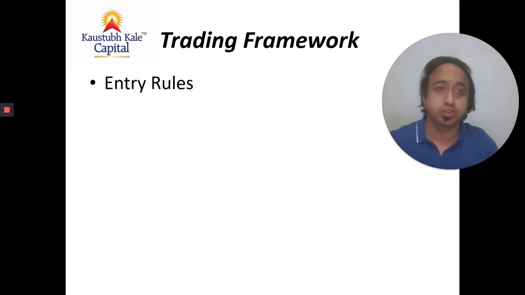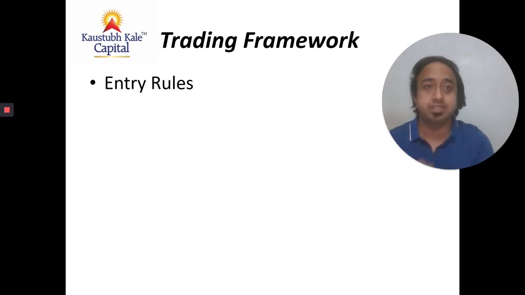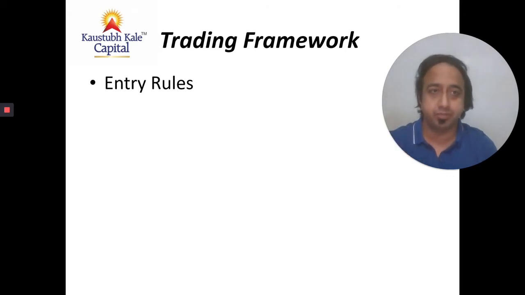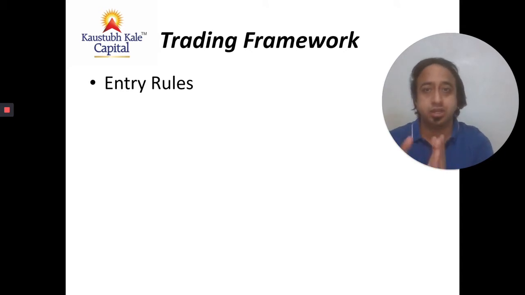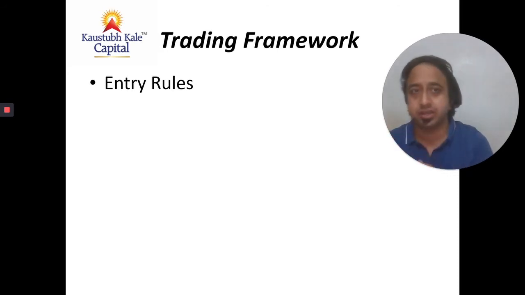The first thing is you should have a predefined set of entry rules. So these are parameters depending on which, if they trigger, you will enter a trade. These can be technical or fundamental. Generally these are technical in nature, where you combine a few parameters, oscillators, indicators, etc., or price patterns, chart patterns, etc., to arrive at an entry rule. These are typically multiple parameters. Once triggered, you will enter into a trade.